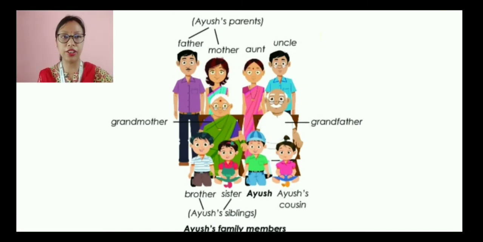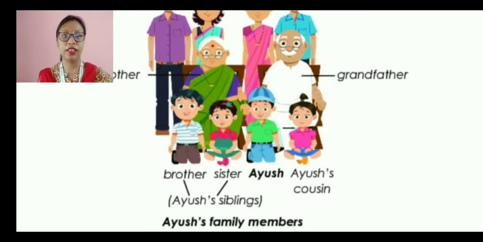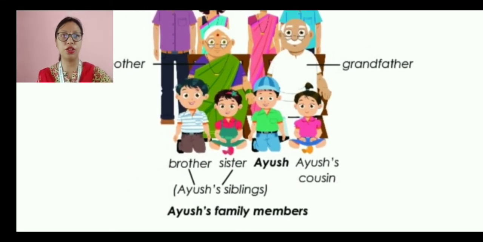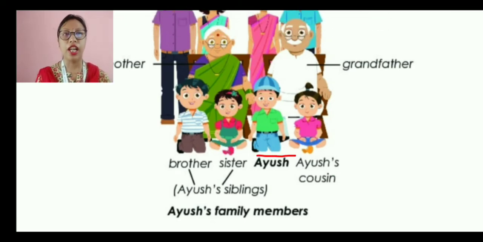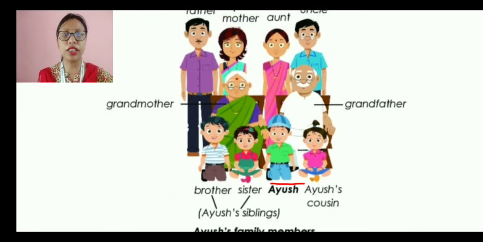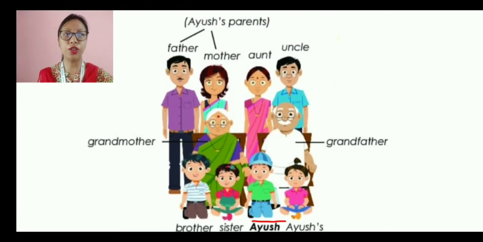So you can see here. So here is Ayush. Which one is Ayush? Ayush is the boy with the green t-shirt and a blue cap. So that is Ayush. And the others are Ayush's family members. So now let us see who are the family members. Now Ayush has a grandmother and a grandfather who are sitting. As you can see, two members are sitting on a chair. So they are the grandmother and grandfather of Ayush, or we can call them grandparents together.